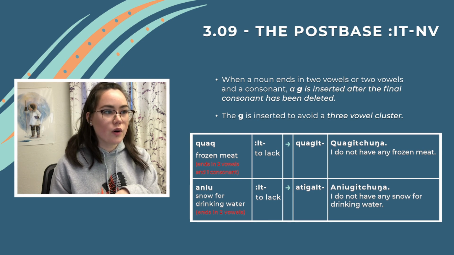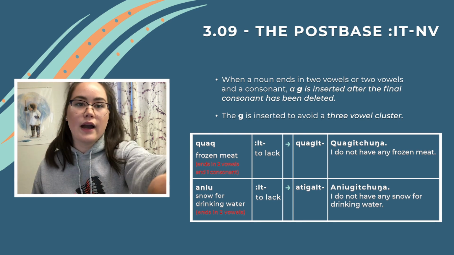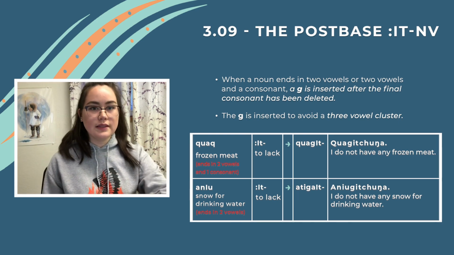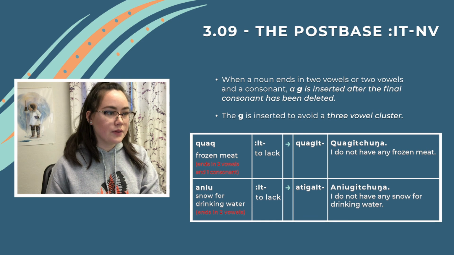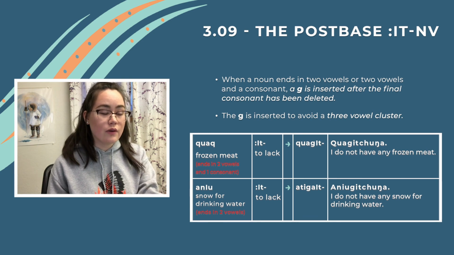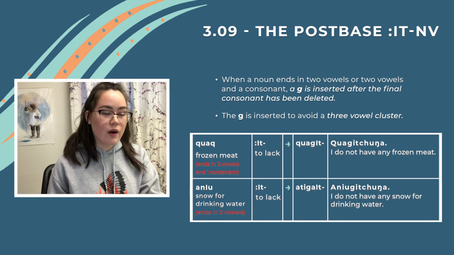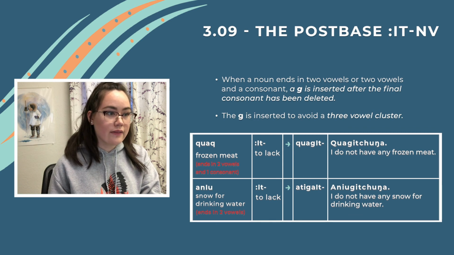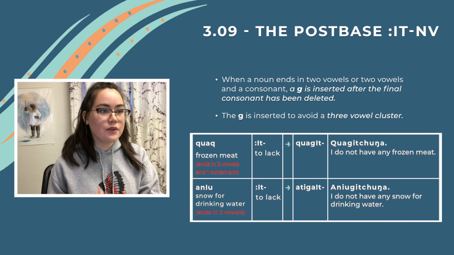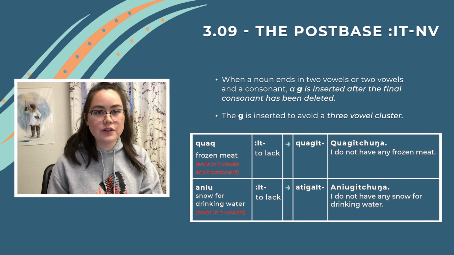From kuaq, we take off that final consonant, we replace it with a g, and it would change to kuagit. Kuagitchunga. I do not have any frozen meat. Another example, aniu. It ends in two vowels. This is snow for drinking water, and so we would insert a g right after aniu, and it would be aniugit. Aniugitchunga. I do not have any snow for drinking water.